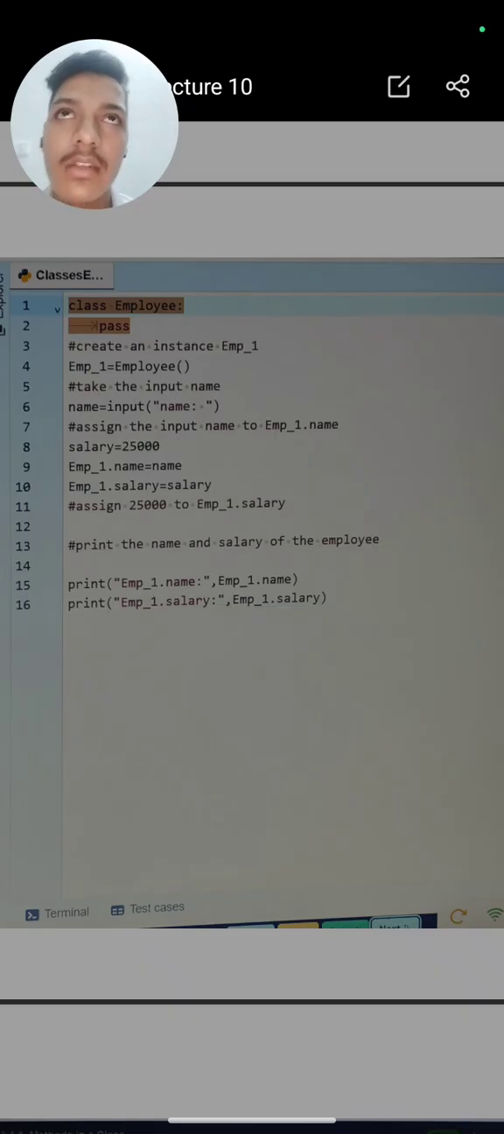Then we can define our object by writing a different name from the class. Like if our class name is Employee, we can name the object emp1, because class name and object name should not be the same. This is the main thing to be remembered. Then we can access them by writing the object name dot the attribute we want to print. So this is all we have discussed in lecture 10.